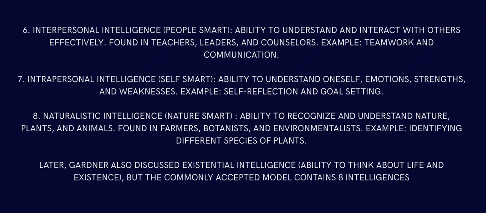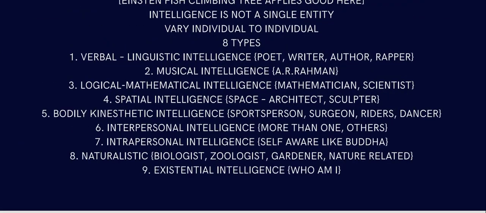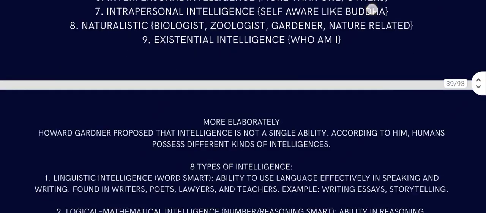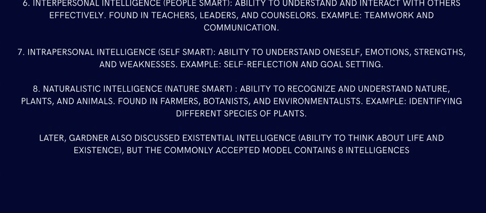Later, Gardner also discussed existential intelligence, that is the ability to think about life and existence, but the commonly accepted model contains 8 intelligences. So like here we did 8, then added a 9th one, that is existential. But the commonly accepted original model has only 8 intelligences.